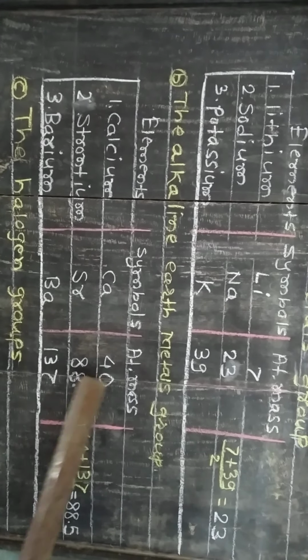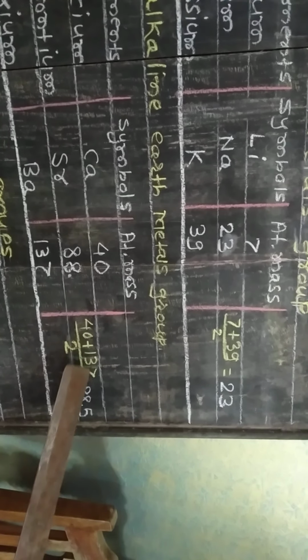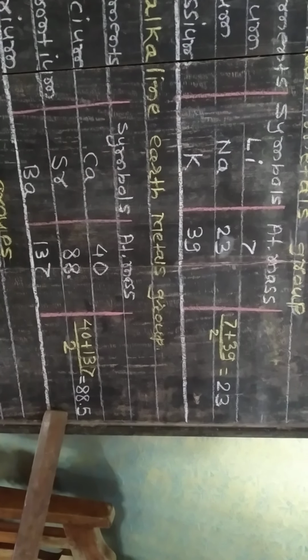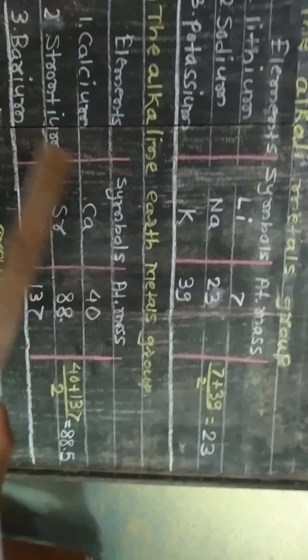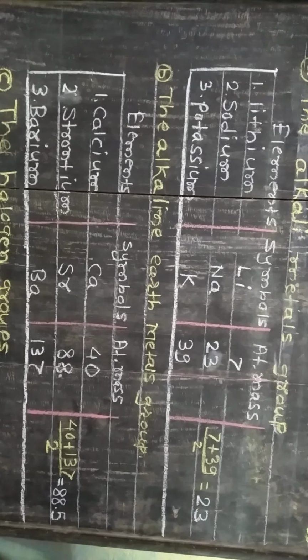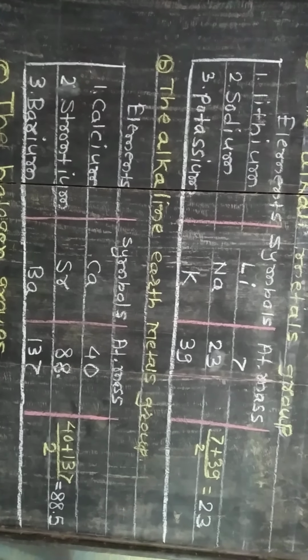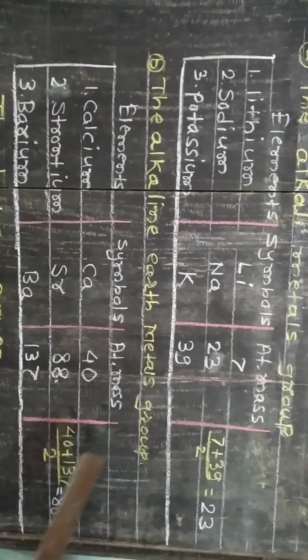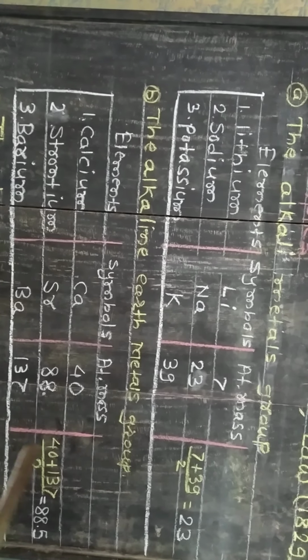If we calculate the arithmetic mean of calcium and barium, that is 40 and 137, we will get 88.5, which is the approximate mean of the middle element. If you observe, the actual atomic mass of strontium is 88. Here also, by taking the alkaline earth metals, the second example, or second triad, also obeys Dobereiner's law.